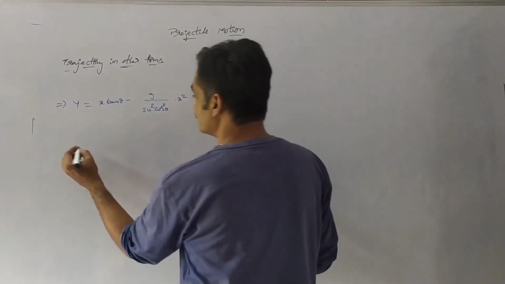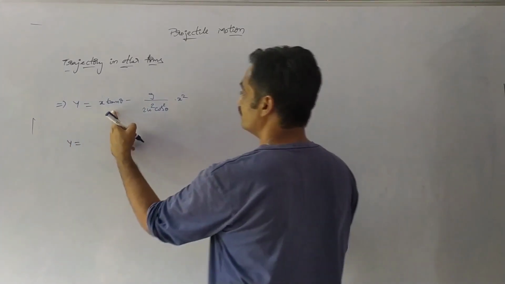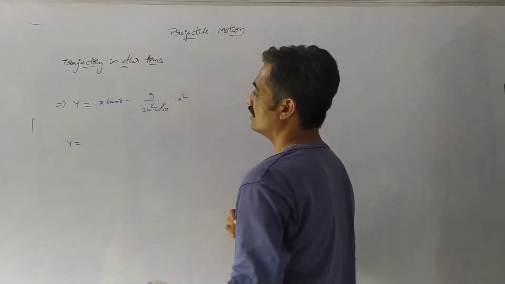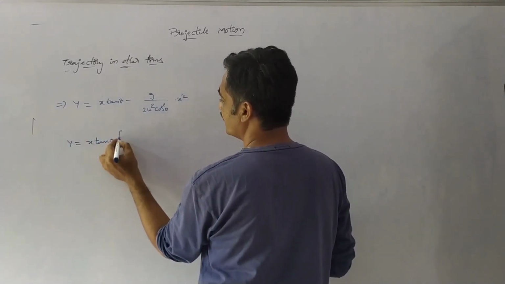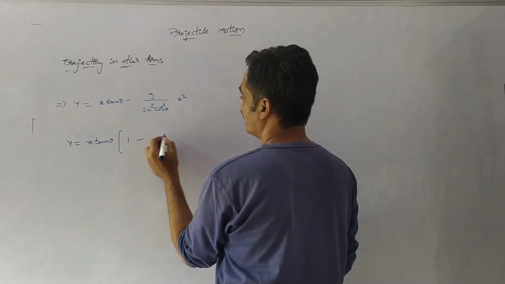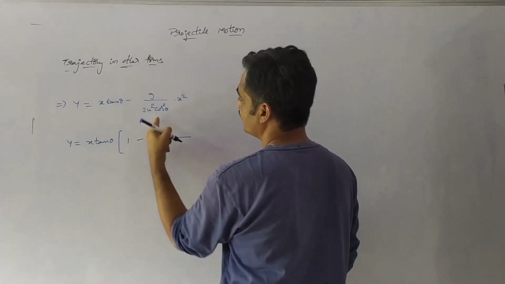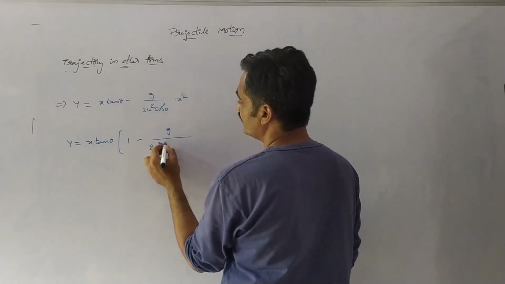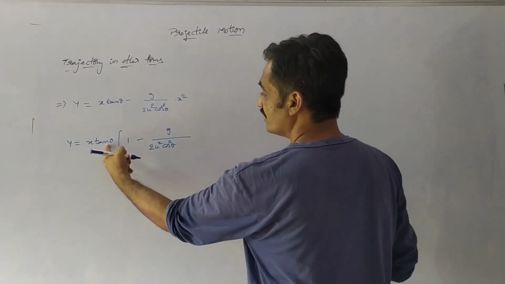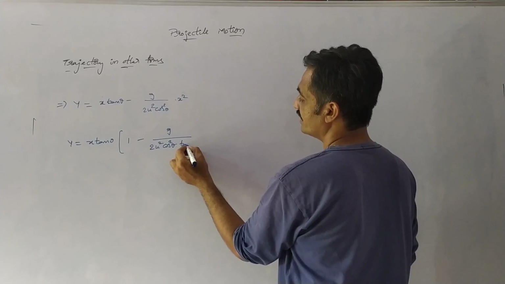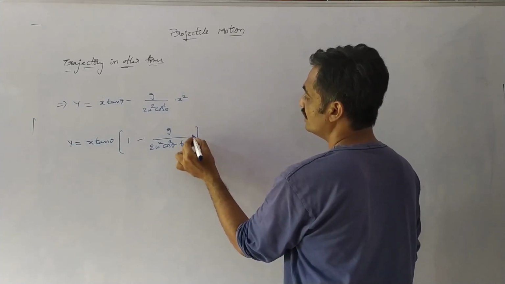In order to represent the same equation in terms of range, we will take x tan theta as common. Then we can write it as 1 minus g by 2u square cos square theta into, since we had taken tan theta, tan theta into x.